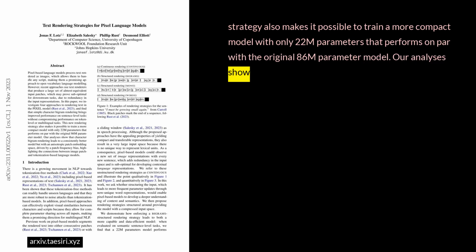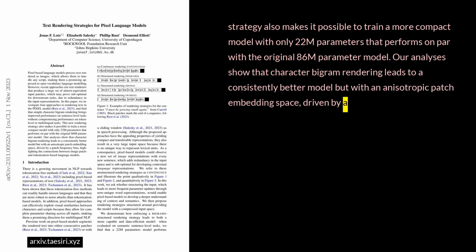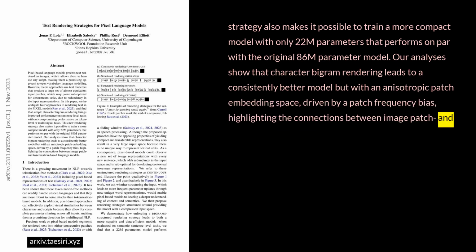Our analyses showed that character bigram rendering leads to a consistently better model, but with an anisotropic patch embedding space, driven by a patch frequency bias, highlighting the connections between image patch and tokenization-based language models.